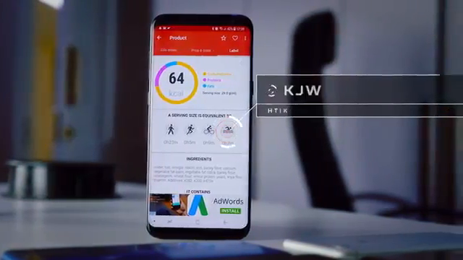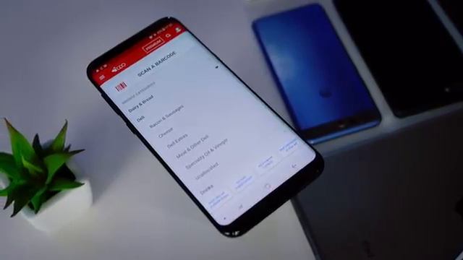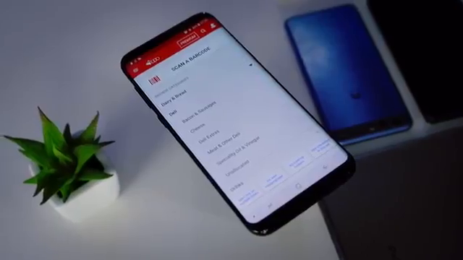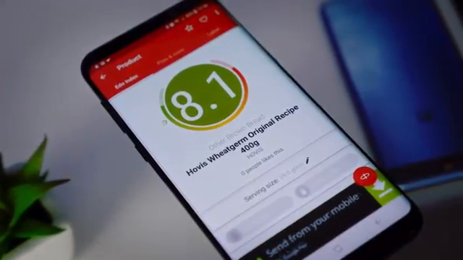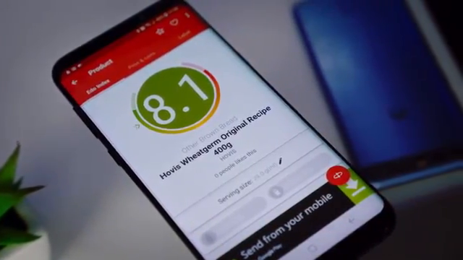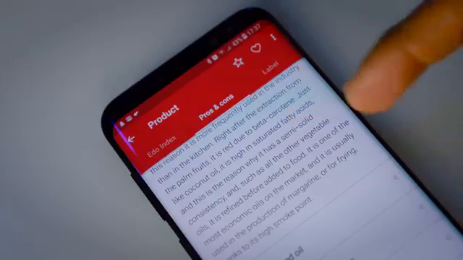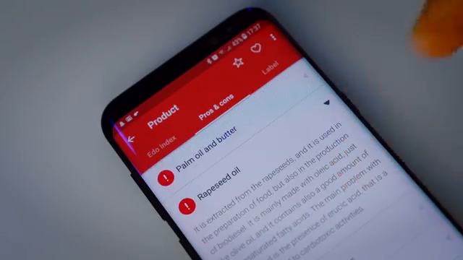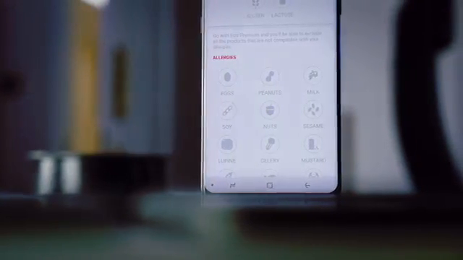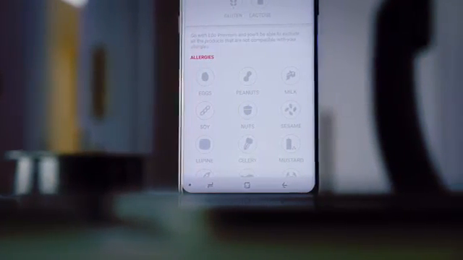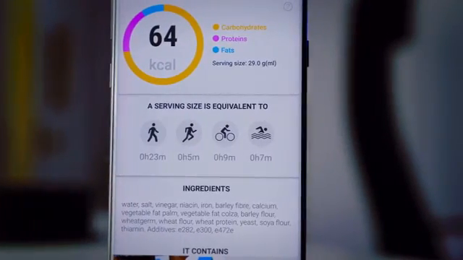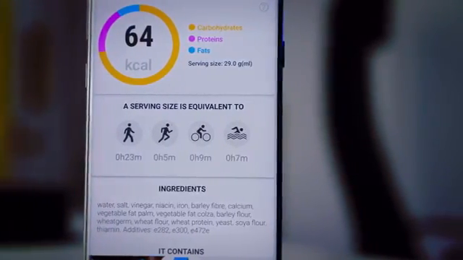For those of you who are a little bit more health conscious, Edo is a very interesting app. So you can either search for a food you're about to buy or just scan the barcode, and this thing tells you everything about it. It gives the food a rating based on its overall effect on your health compared to its competitors, and it gives you a breakdown of the pros and cons of each product. So it'll tell you, for example, that this thing has sesame oil in it, and this is what sesame oil is going to do. It takes into account allergies, and it even goes to the extent of breaking down how much a certain serving of a food is going to mean in terms of how much walking you need to do to burn off the calories.